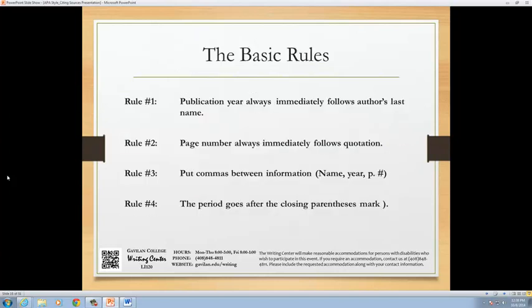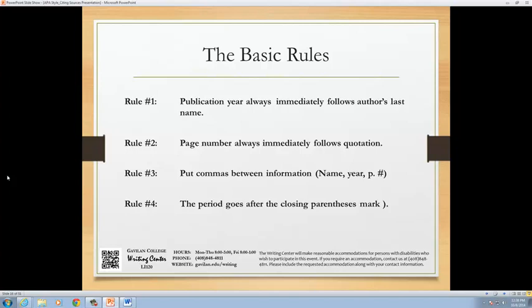Even experienced writers don't memorize all of the rules when it comes to formatting. But here are the basic rules that you should memorize. For everything else, have a writing handbook or online resource close by to reference when you do your citations. Rule 1. Every in-text citation includes the author's last name immediately followed by the publication date. Rule 2.